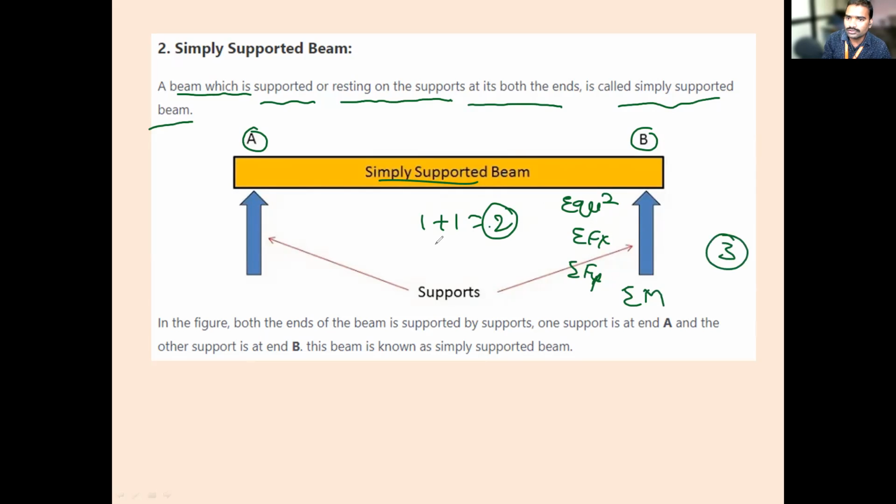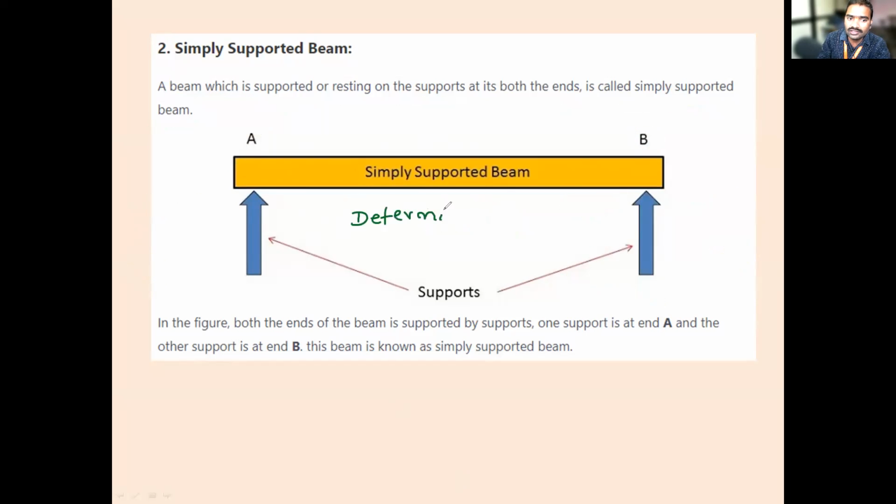There are two unknowns. Is it possible to find the reactions with the help of equilibrium equations? Yes, there are two unknown reactions, R1 and R2, and we have three equilibrium equations: sigma Fx, sigma Fy and moment about A. It means the simply supported beam is a determinate beam, because there are two reactions and three equations to determine them.